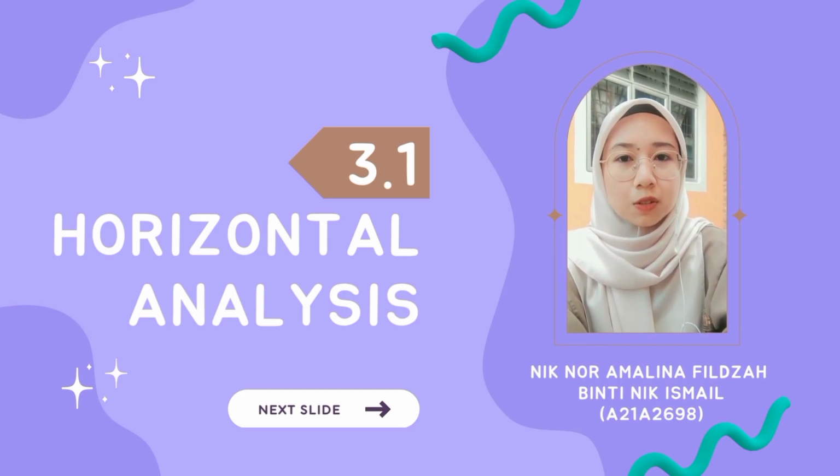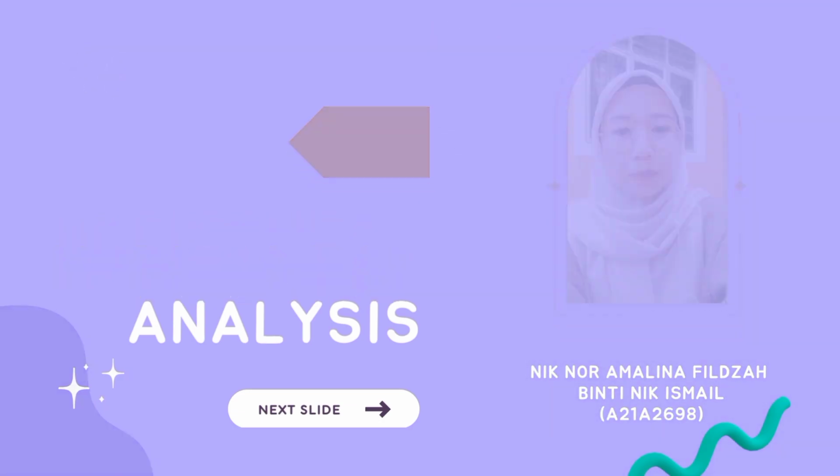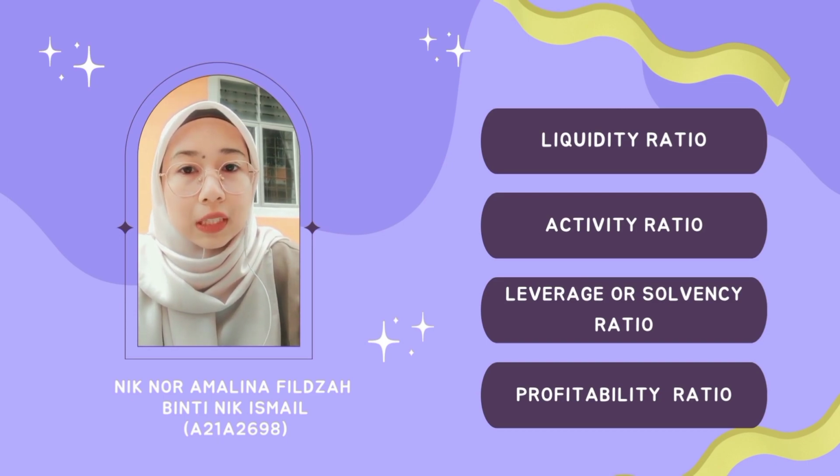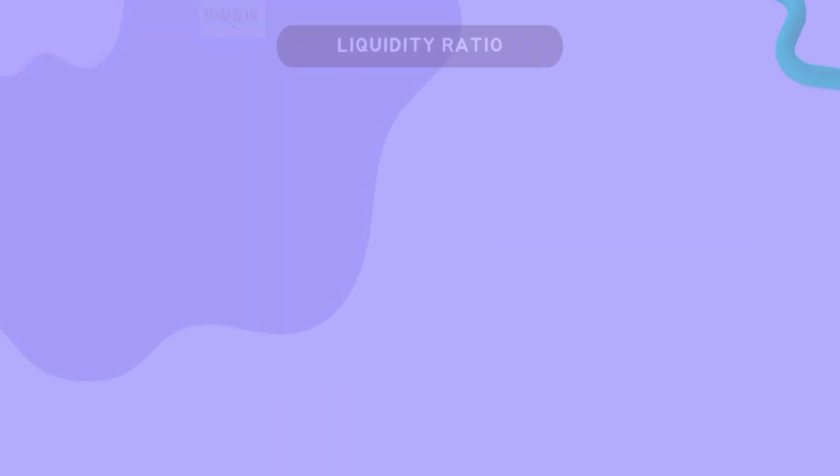My friend Muhammad Razin Nasrul and I will cover the horizontal analysis part. In this part, we have 4 elements to complete, which are liquidity ratio, activity ratio, leverage or solvency ratio, and profitability ratio. For these 4 ratios, we prepare different items to complete. But do you know what they are? Stay tuned and come back with me.